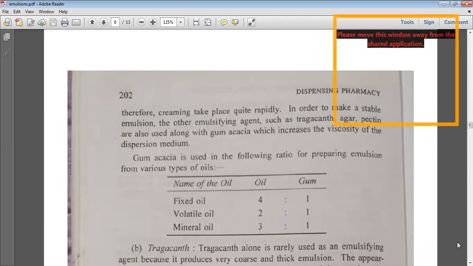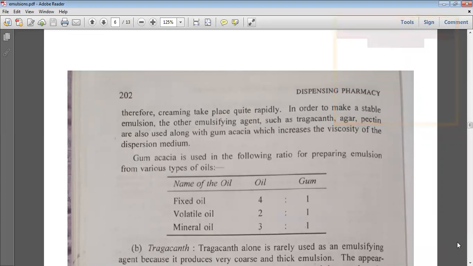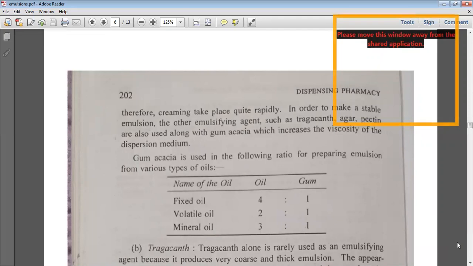Whatever the case, the ratio of oil, water, and gum to be used in the preparation of the emulsion matters. You have fixed oils, volatile oils, and mineral oils, which are some of the oils used to prepare emulsions, for preparing either oil-in-water or water-in-oil emulsion. This is the formula for preparation of emulsions, and I will describe in detail how the ratio of oil, gum, and water is used for the preparation of the primary emulsion. The oil is a very essential part of the emulsion.